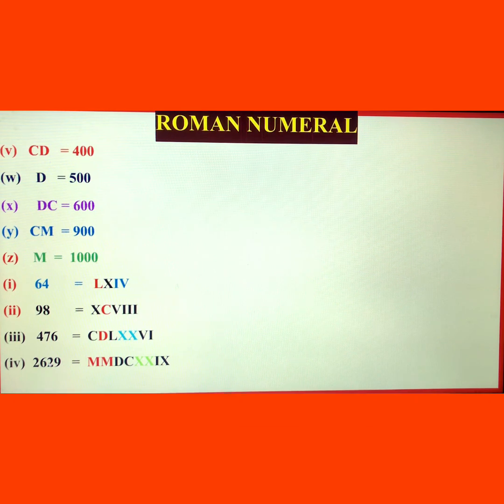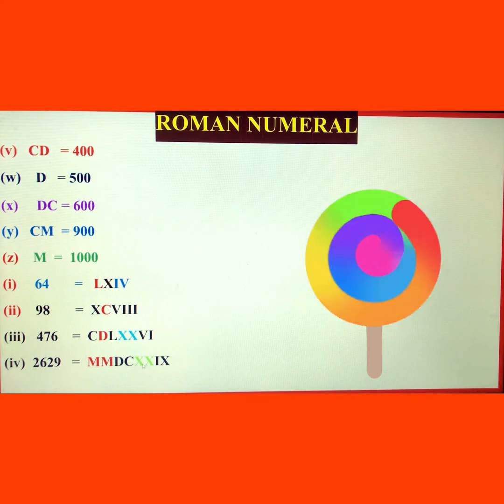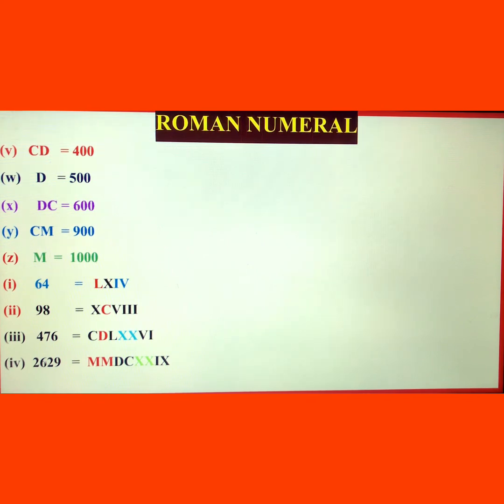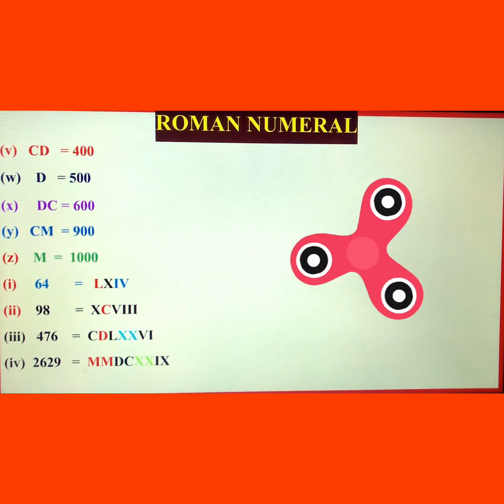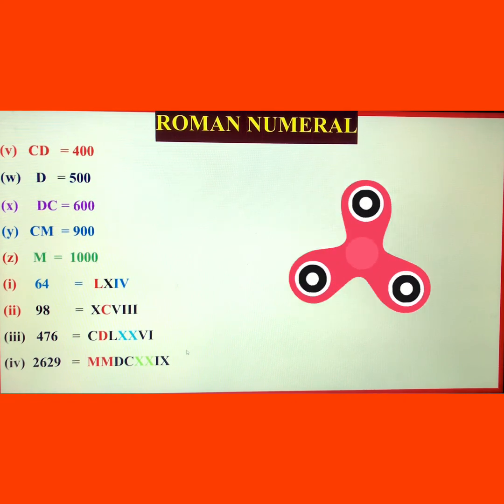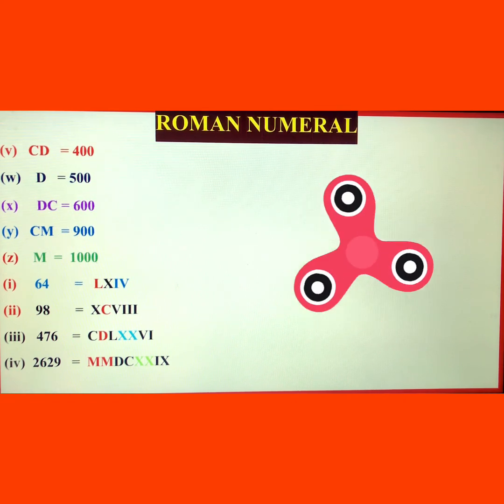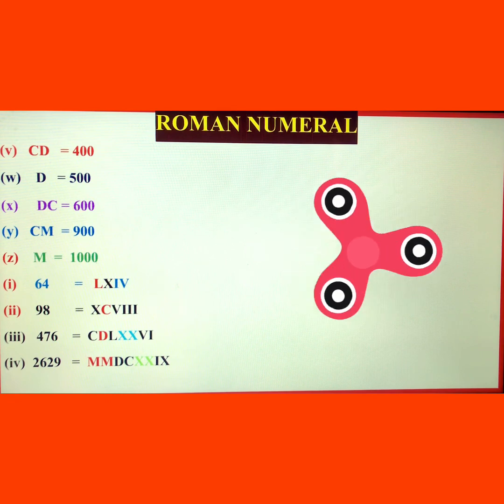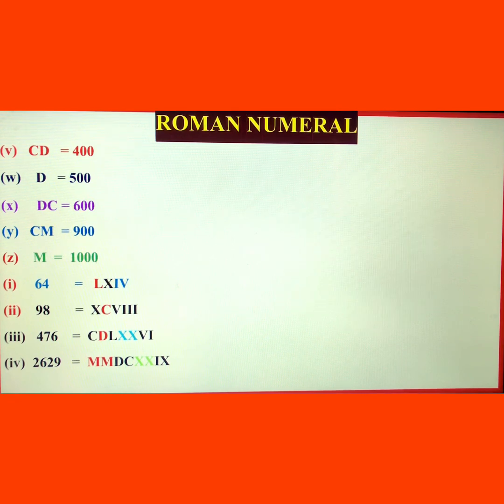Now the requirement is 29. So the symbol of X is 10 and again the symbol of X is 10. So this is 20. And now one more thing is required, 9. And 9 is written as IX. So this is the Roman numeral for 2629. So dear, this is the system, the Hindu-Arabic system or Roman numerals.